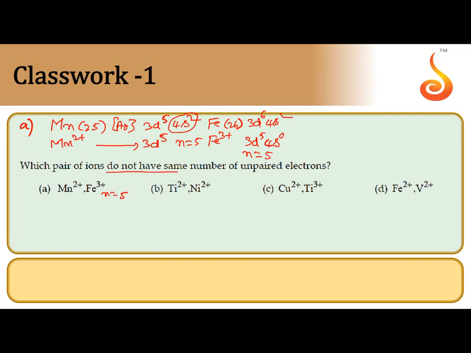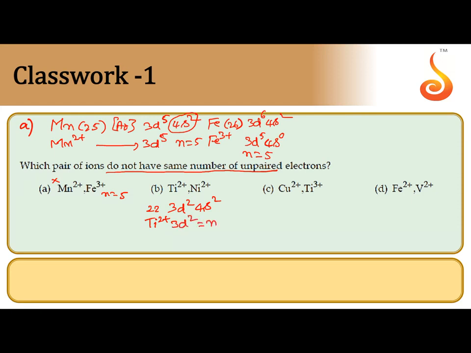The question is which do not have same number of unpaired electrons. So A is not correct answer for us. Similarly, titanium and nickel. Titanium atomic number is 22, so 3d2 4s2. For titanium 2 plus, it becomes 3d2.